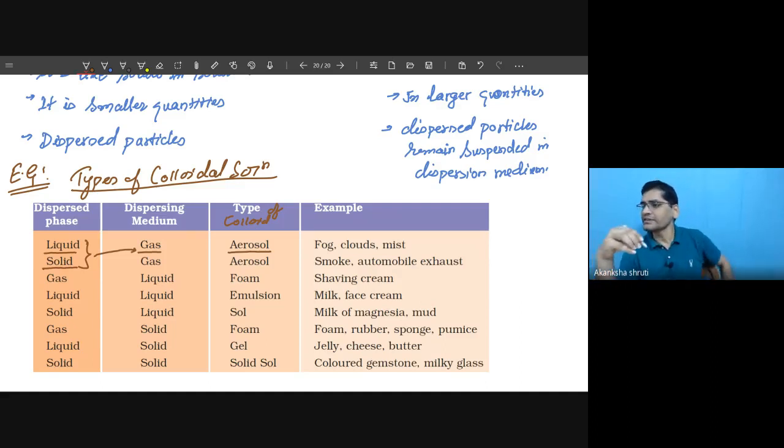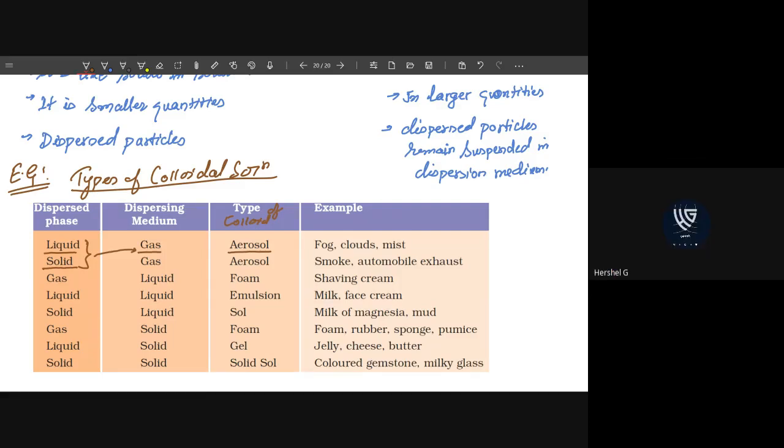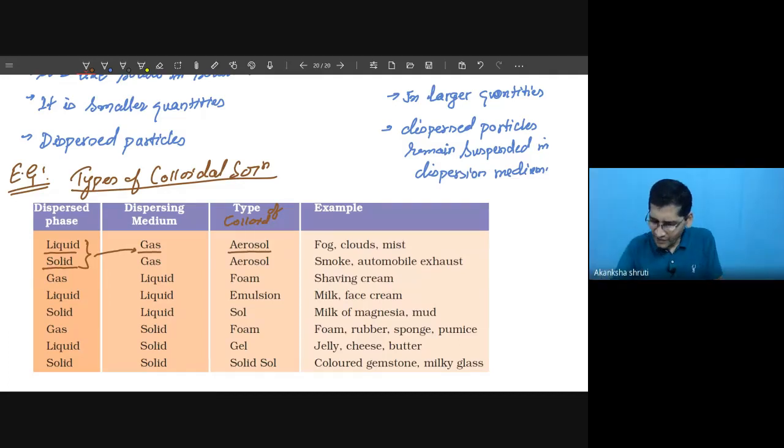Example, whatever you see in the morning, say fog particles. So what is that fog? Fog is also an aerosol. What about the cloud you are looking at? Yes, sir. Students, cloud is an aerosol. This part is very important. Most of the time our students think it is like a gas suspension because the clouds are hanging, but it is not that.